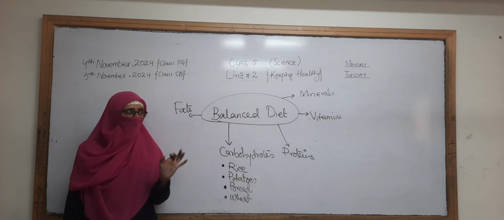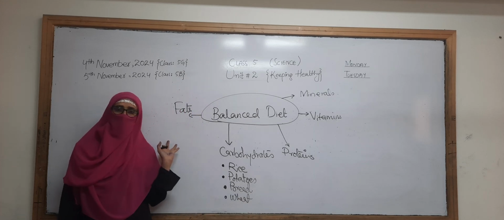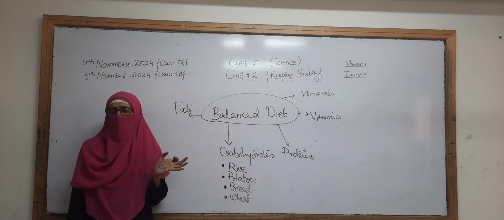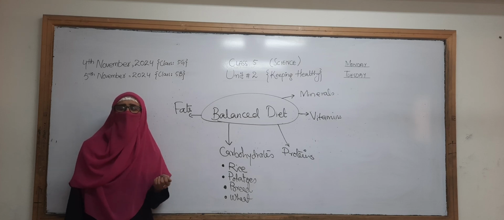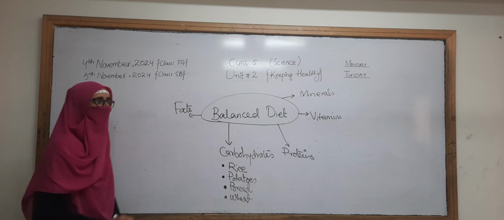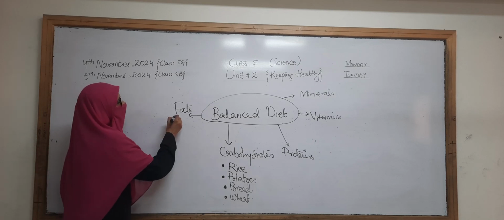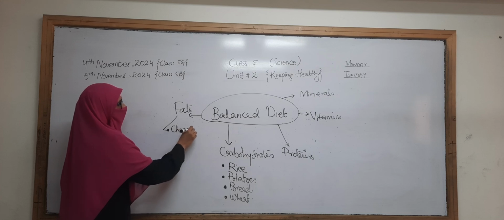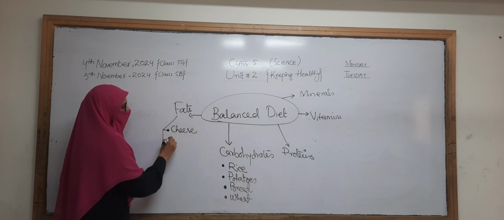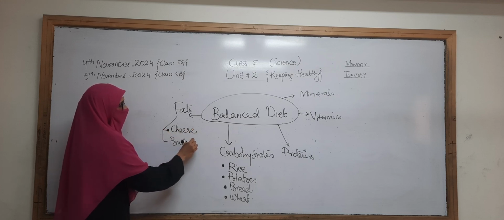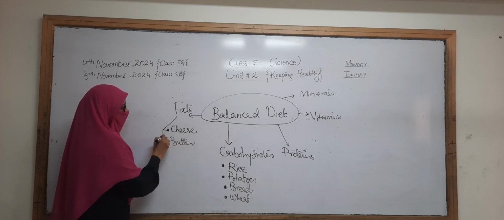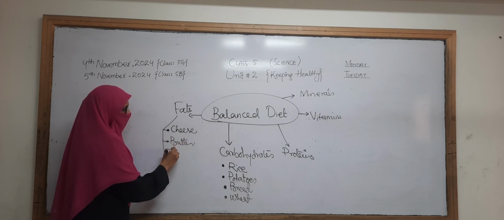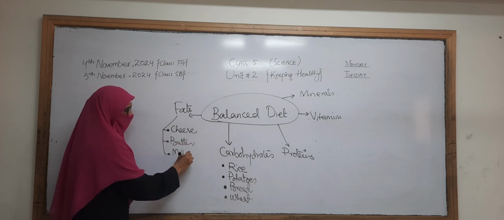Then if we talk about the fats, is fat important for our health or not? Good, it is very important for our health. The fats are present in cheese, butter. A small amount of fat is also present in milk.